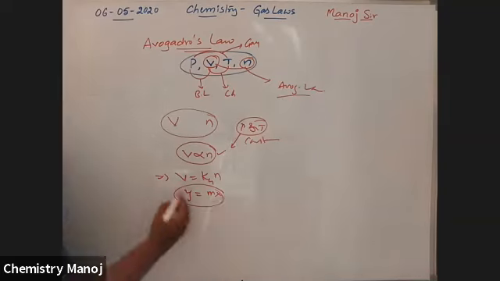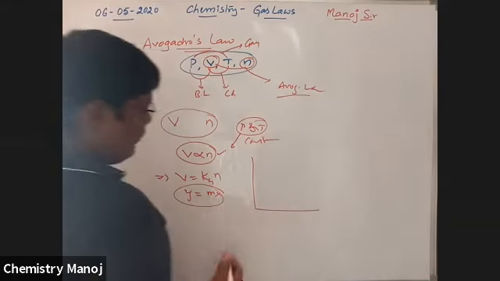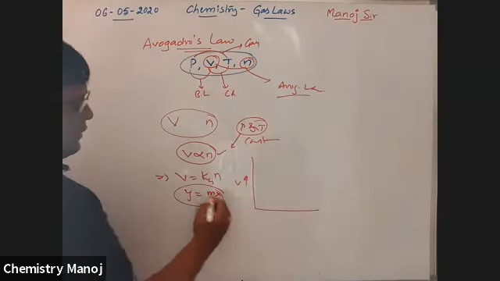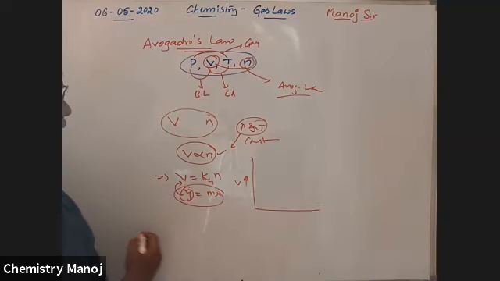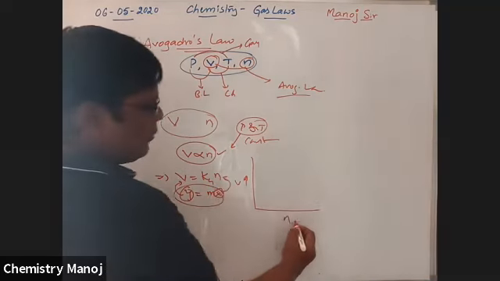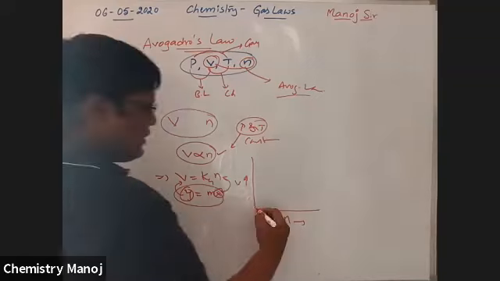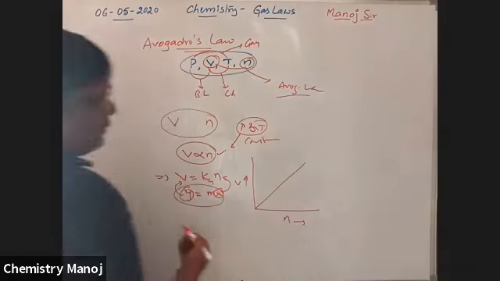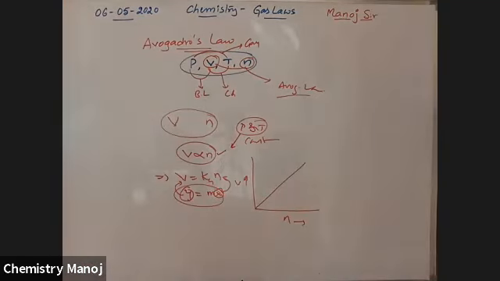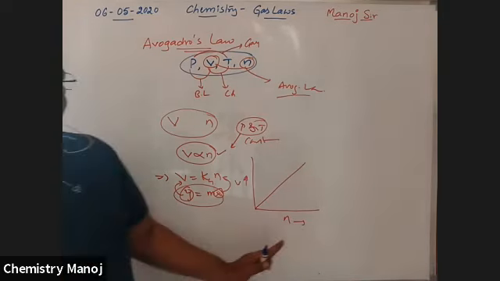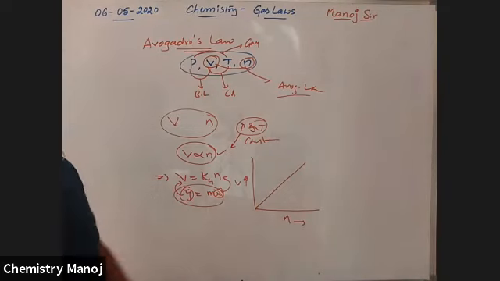Now we draw a graph, volume on the y-axis and number of moles on the x-axis. That gives a straight line passing through the origin at constant temperature and pressure. This is not considered an isotherm, isobar or anything else. There is no name for this one. It is just a straight line passing through the origin.